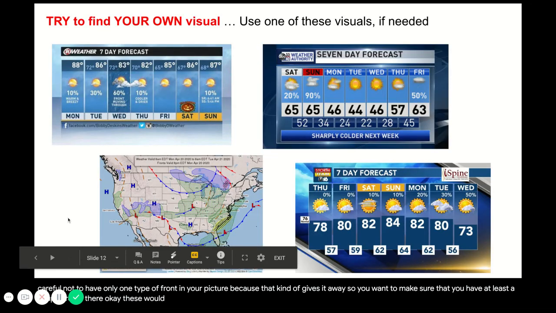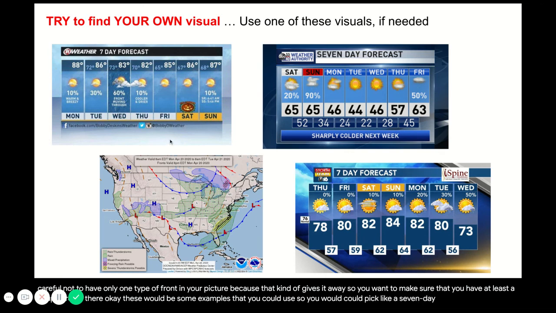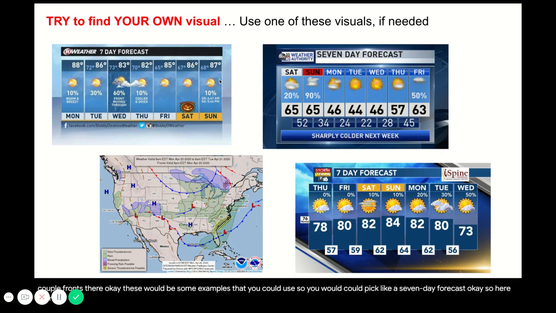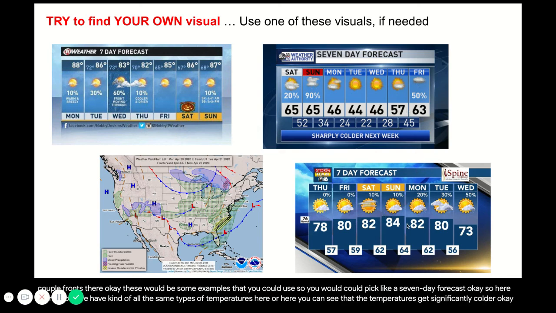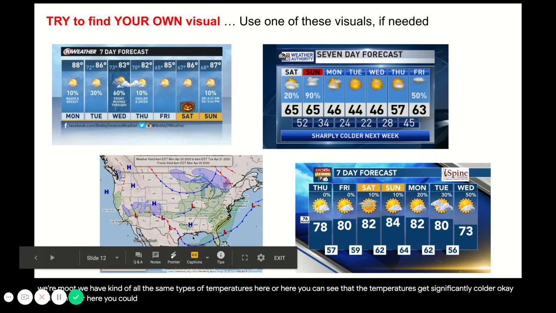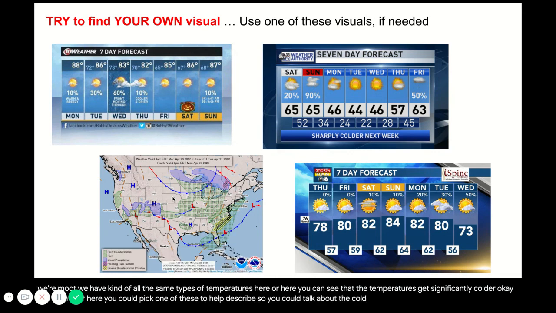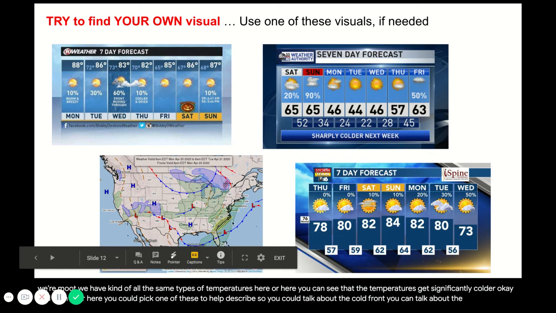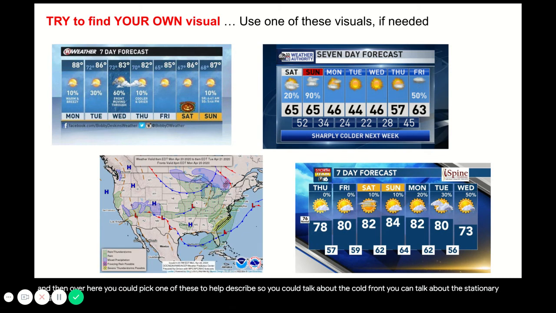Okay, these would be some examples that you could use. So you could pick like a 7-day forecast. Here we have kind of all the same types of temperatures. Or here you can see that the temperatures get significantly colder. And then over here you could pick one of these to help describe. So you could talk about the cold front, you could talk about the stationary front. And then they would have to kind of figure out which one you're talking about.